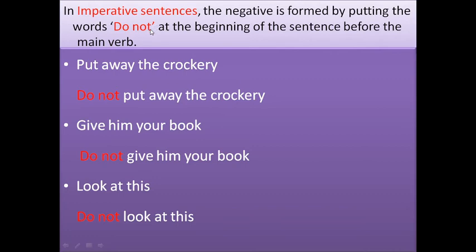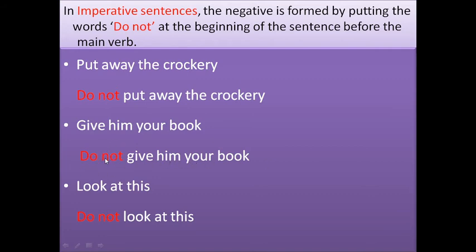This is how to make imperative sentences negative: just put do not before the sentence. Put away the crockery. Do not put away the crockery. Give him your book. Do not give him your book. Just put the words do not before the sentence.